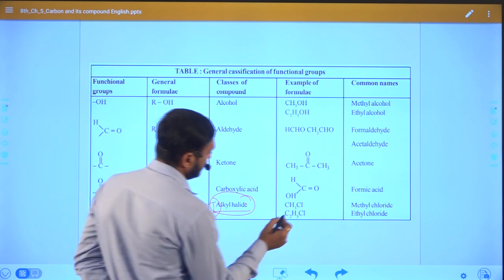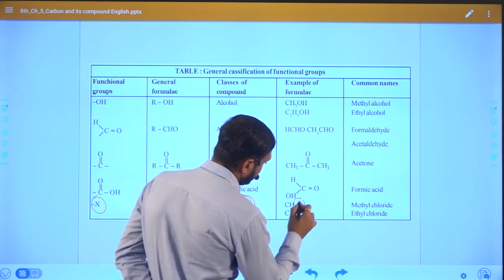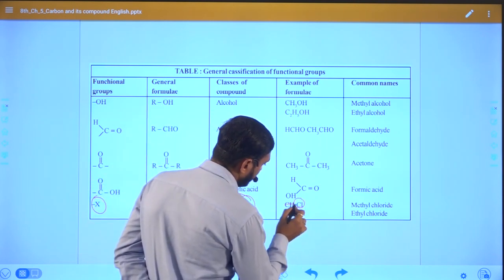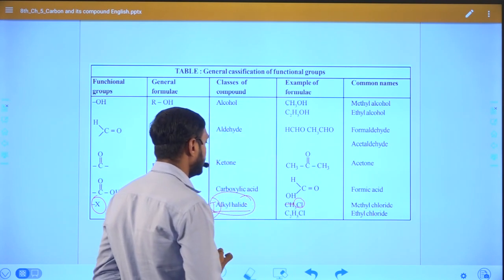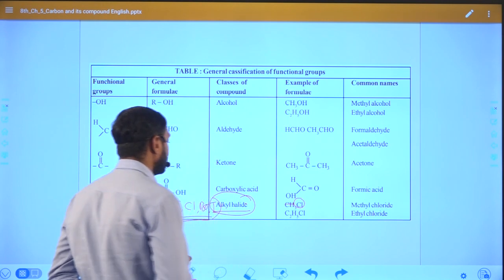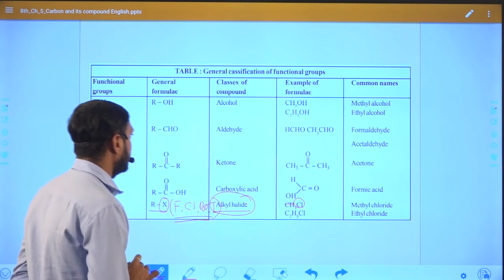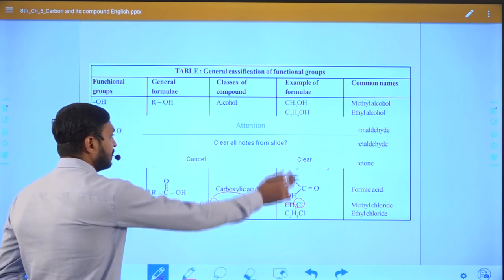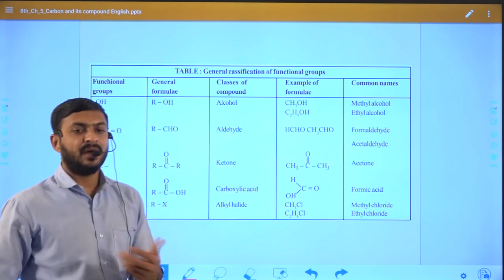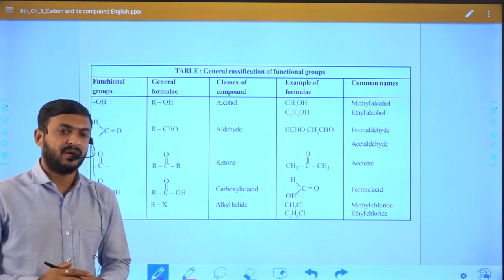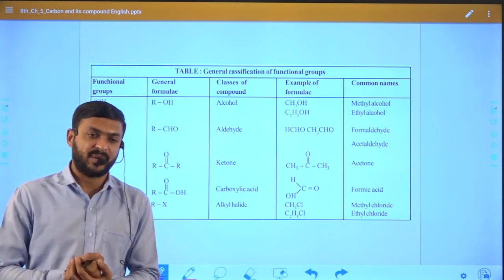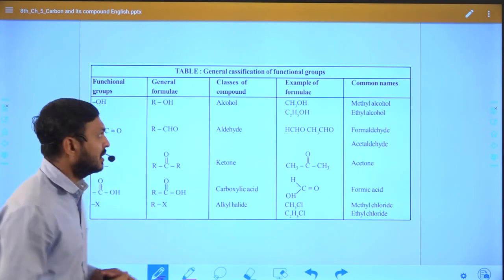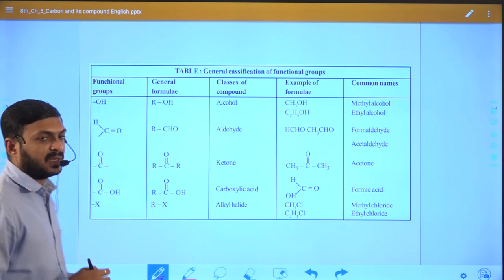So you can see here halogen is attached with an alkyl group. So the compound contains the functional group, that is halogen. Right. So this is how in different compounds different types of functional groups are present.